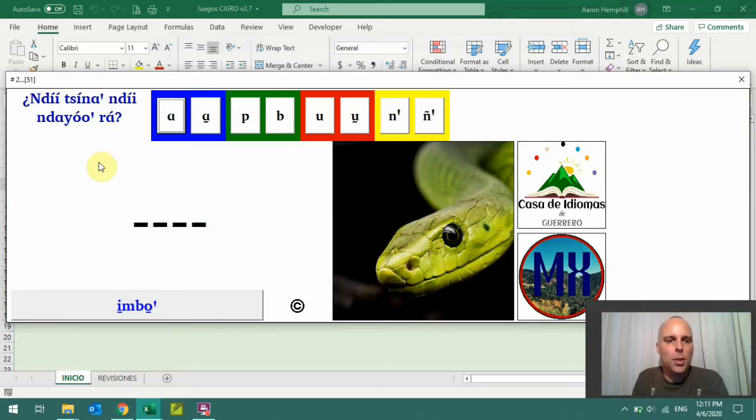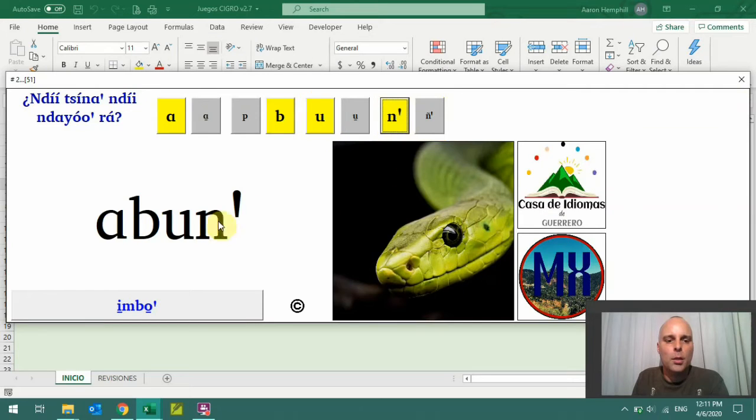So let's say somebody's played memory for a while and now they want to learn to spell a little bit. Okay, so we got this word here. And we need to choose between one of these letters. So let's go with A. The difference is this is A and this is A. It's a lower tone.